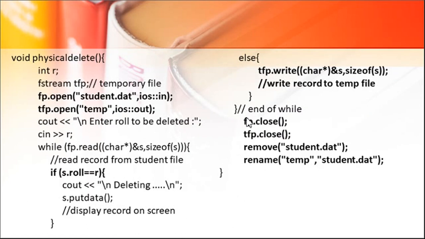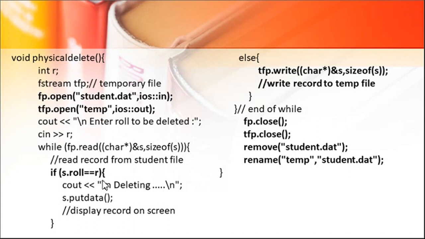Now there is another function, physical deletion. Over here you have to open a file in input mode, which is student.dat. We have to open another file, a temporary file, in output mode. Now we read one record from the first file, student.dat, and accept the roll number of the record which is to be deleted.